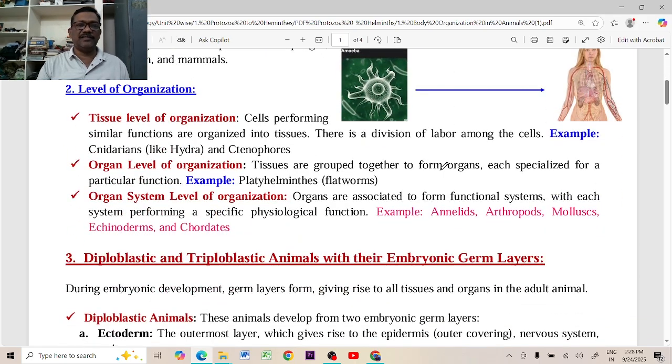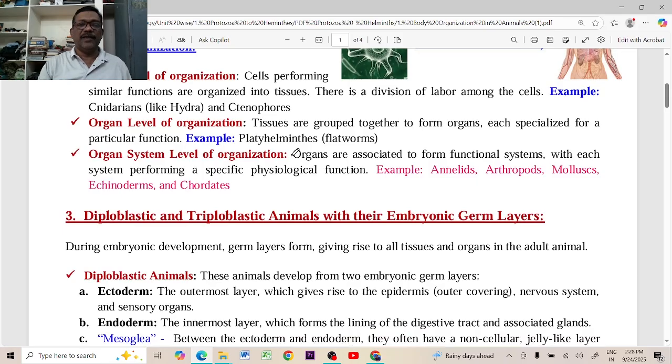If you look at the level of organization, there is tissue level of organization in the cnidarians: cnidoblasts are there, gonozooids, dactylozooids. Many zooids are present in the body. Those zooids are actually made up of tissues, but not organs. That is called the tissue level of organization. But from platyhelminthes onwards, we can find some organs in their body.